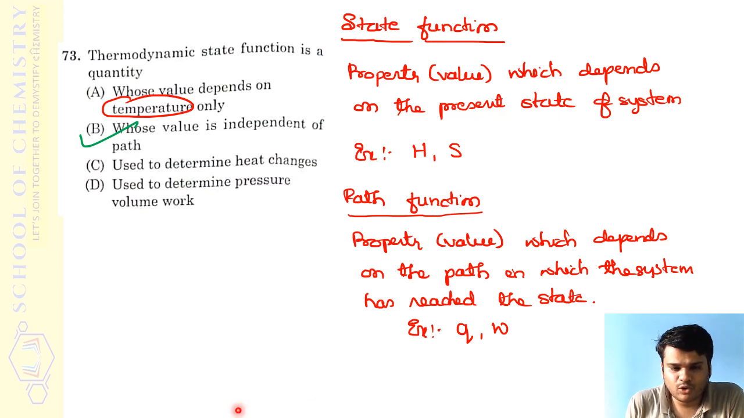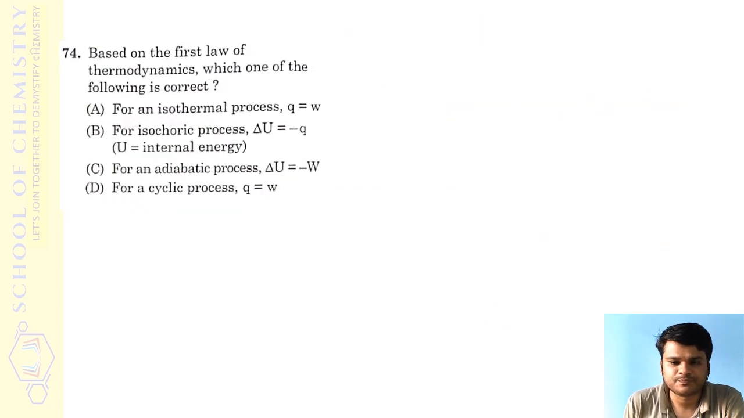But there is one more, which is known as path function. A path function is a property which depends on the path in which the state has been reached. Examples of state functions: enthalpy, entropy, internal energy, density, and many more. H is for enthalpy, S is for entropy. When it comes to path functions, Q is the amount of heat added to or removed from the system, and W is the work done on or by the system. These two are the important path functions. But the question is about state functions, so the one whose value is independent of path is the correct answer. Option B was the correct answer for this.